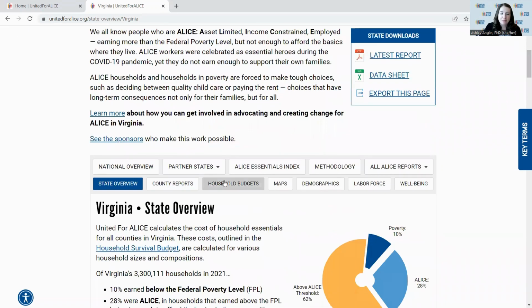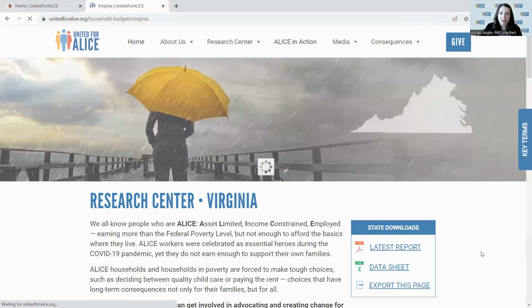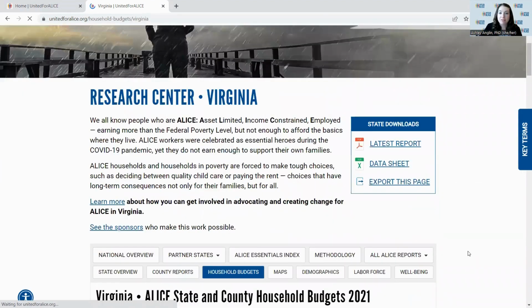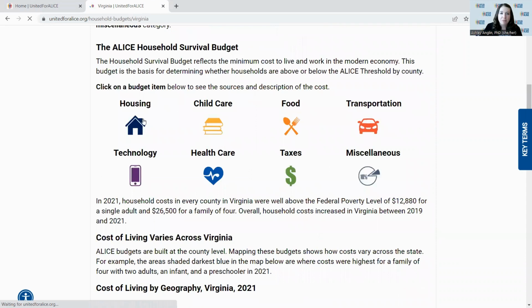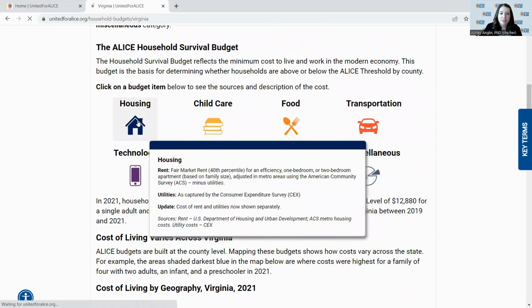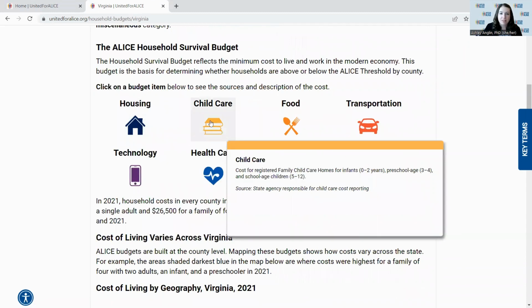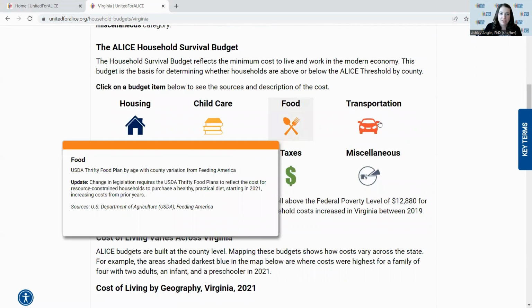You can also dig into more details on the household budgets tab. This is where you can see the breakdown for one or more counties in terms of that household survival budget, which are the very basic items that are needed to live and work in the modern economy. You can see those items here, as well as hover over them to get the definition of the source, where the source comes from, as well as any updates since the last research release.